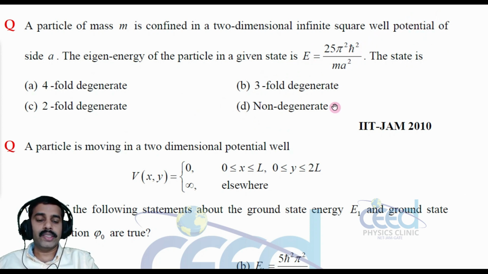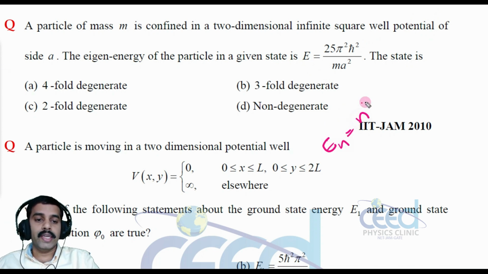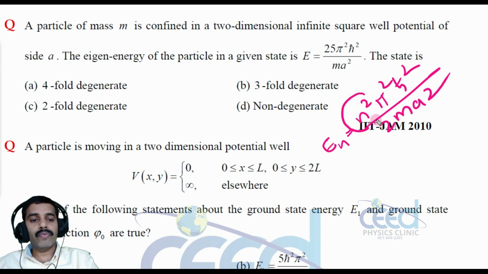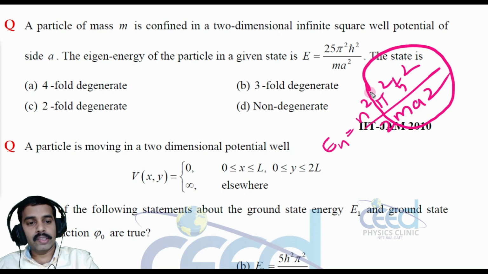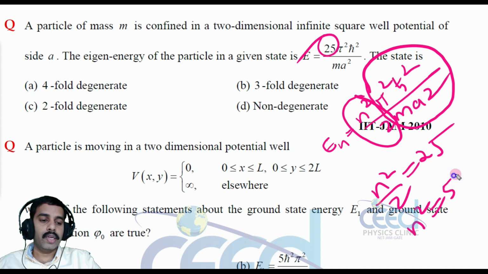So we already know the general expression for energy is En equal to n square pi square h cross square divided by 2 m a square, right? So instead of n square, what is the value? Here pi square h cross square by m a square we have, so I am isolating this term. So instead of n square by 2, we have 25 here. So n square by 2 is equal to 25. So what is n square? 50, right? So this n square is equal to 50.